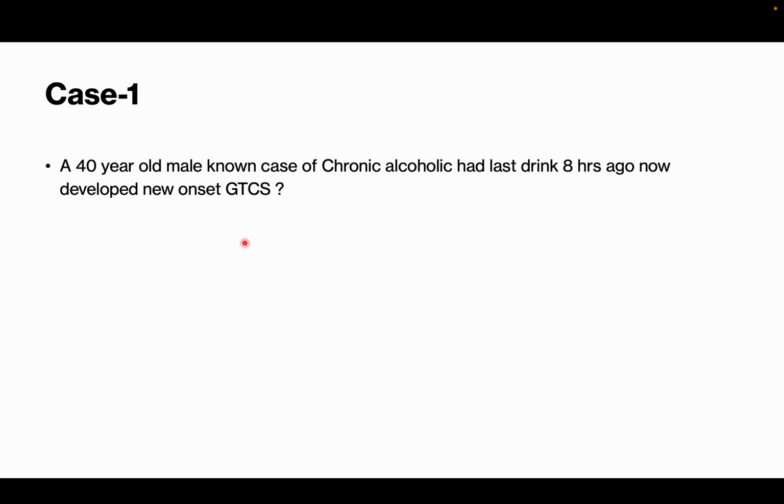There is also one more thing in the late phase. If prolonged chronic alcoholism is there, there is something called demyelination of the corpus callosum, which can lead to prolonged coma and mental confusion. Generally seen in chronic alcoholics, if they are not improving from the altered sensorium, you can think of demyelination in the corpus callosum. What is the disease of that demyelination of the corpus callosum? You tell me.